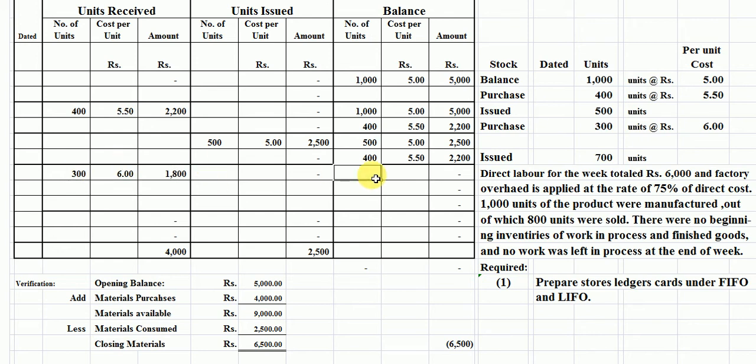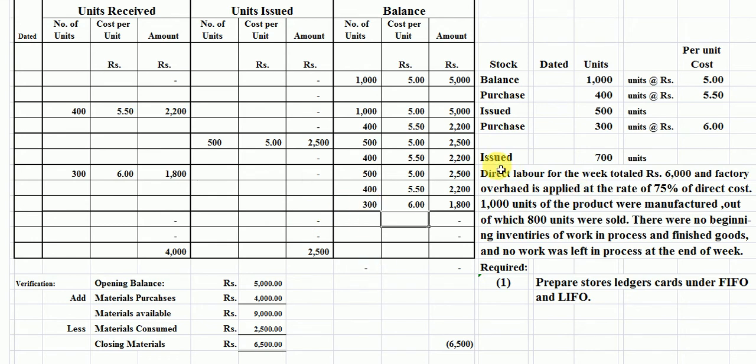Now we again record our inventory card in the balance column. 500 units is the first purchase, the rate is 5. The second purchase is 400 units, the rate is 5.5. The current purchase is 300 units, the rate is 6 rupees per unit here. Students, this is our record of inventory which is existing in our storeroom on the spot.